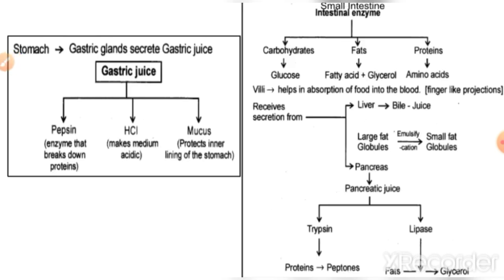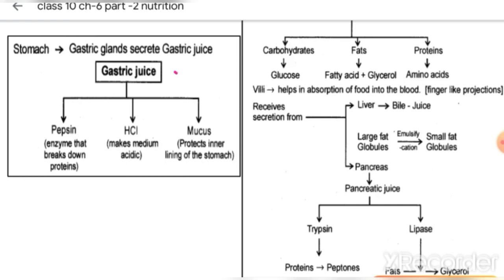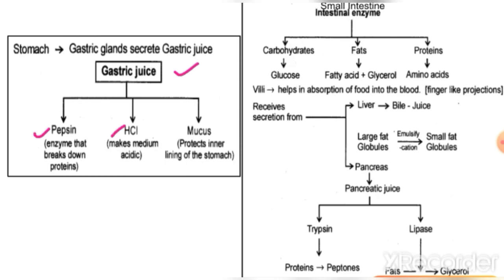In the stomach, it releases gastric juice. The gastric juice contains these three components: pepsin enzyme, hydrochloric acid, and mucus, and their functions are also there. Then the small intestine does the digestion of carbohydrates, fats, and proteins. All three of them are digested by the small intestinal juice. The small intestine has villi which help in absorption, and before that, the food reaches the small intestine, it receives secretions from the liver and pancreas.